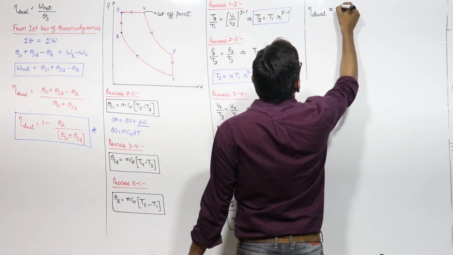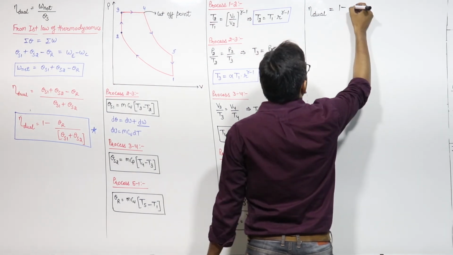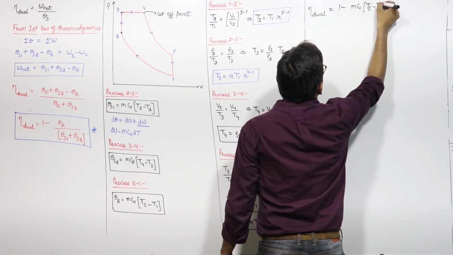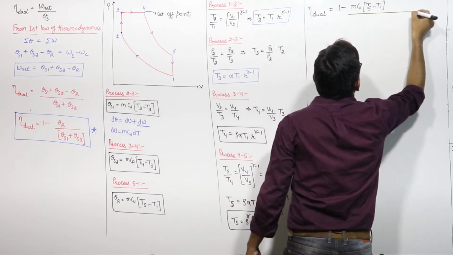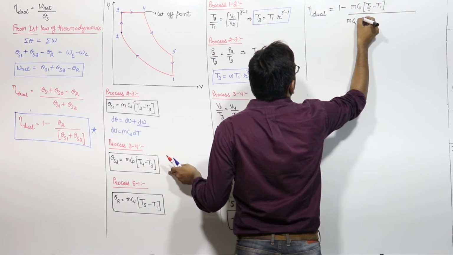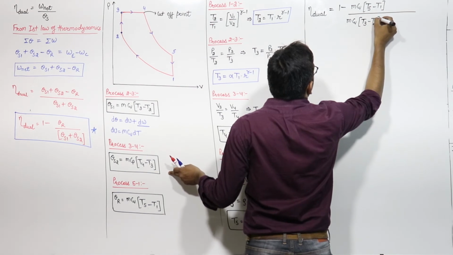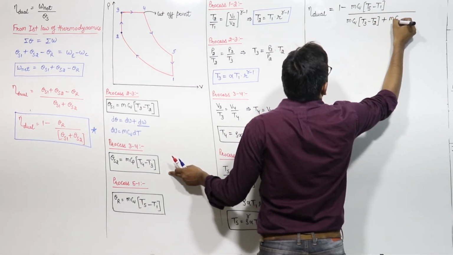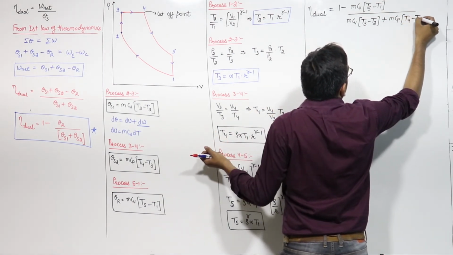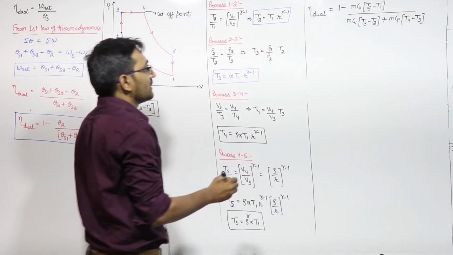1 minus heat rejected. Heat rejected is this one, mCv (T5 minus T1), divided by heat supply. Total heat supply is QS1 plus QS2. This is mCv into (T3 minus T2) plus mCp into (T4 minus T3). Right? If I cancel out m and if I divide this with Cv, this will be equal